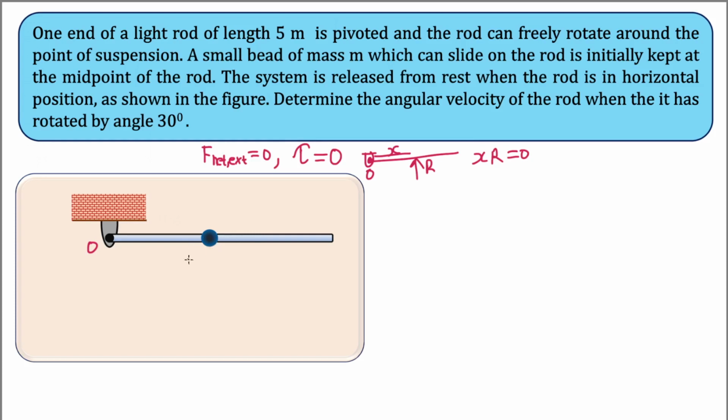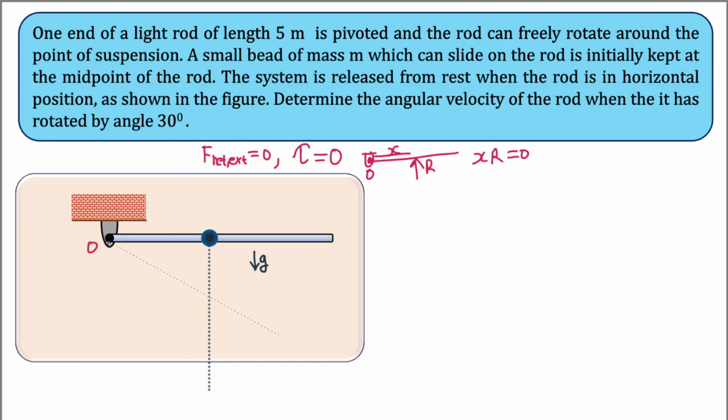That means it is only experiencing the gravitational force, and since it is only experiencing gravitational force, it will perform very usual straight line motion under the action of gravity with acceleration equal to g. So the motion of this bead is simplified. Now let's solve this problem. Now this problem has become very solvable and very easy.